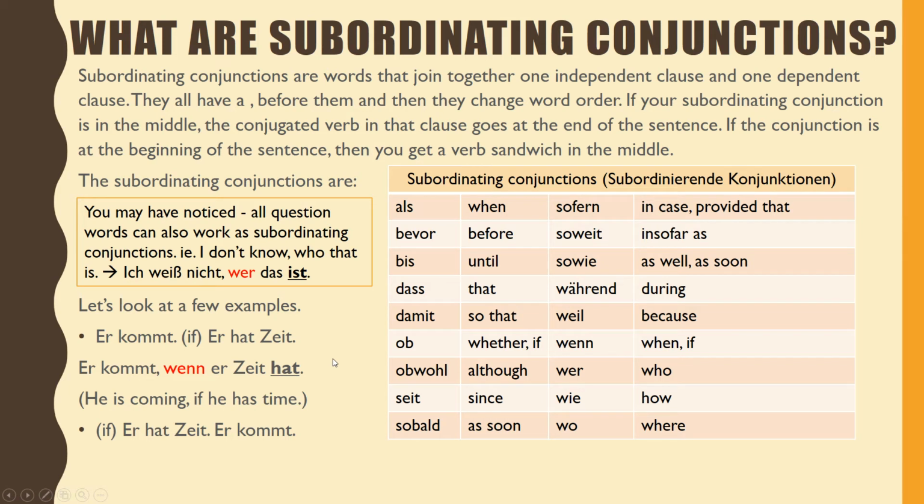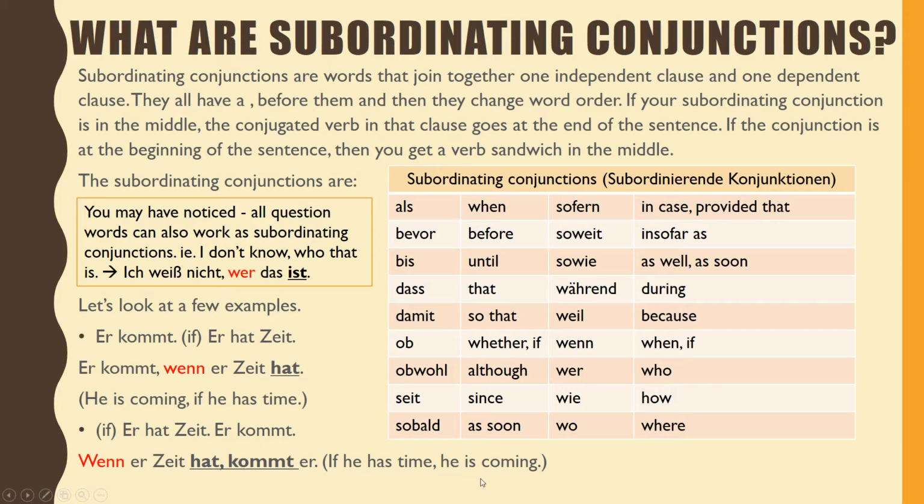Next we have: wenn er Zeit hat, er kommt. This time we are starting with a subordinating conjunction, and our answer is: wenn er Zeit hat, kommt er. If he has time, he is coming. Note, when you start with a subordinating conjunction, you kick the verb in that clause to the end of the clause, like hat, then you have a comma, and the verb from the second clause comes up to greet it.